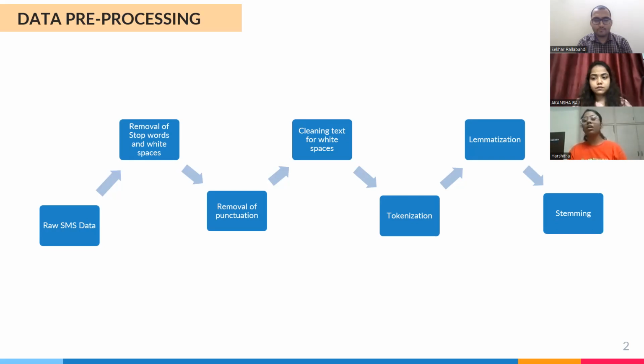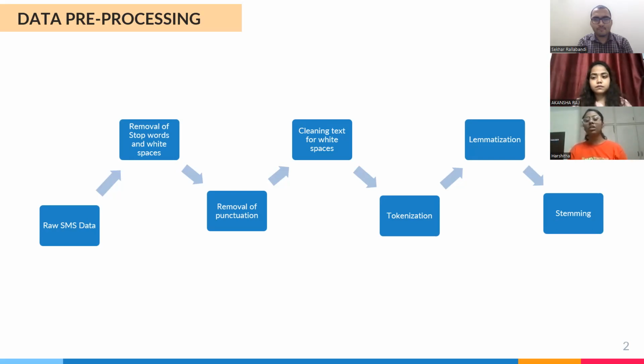So the first step, we are proceeding with data pre-processing. Why we are doing that is, to classify the messages as ham or spam, we have to do some data cleaning because it is raw data. So first we will remove the stop words with white spaces. Then we will remove the punctuations. Then after cleaning those two, we'll make sure that we clean all the messages that consist of white spaces.